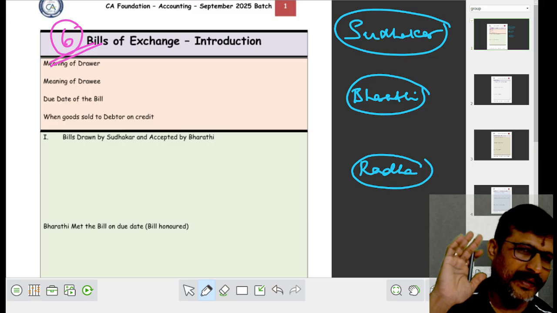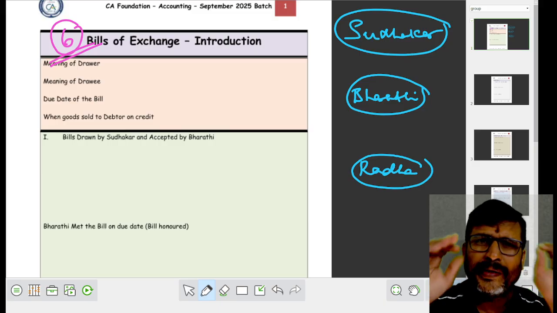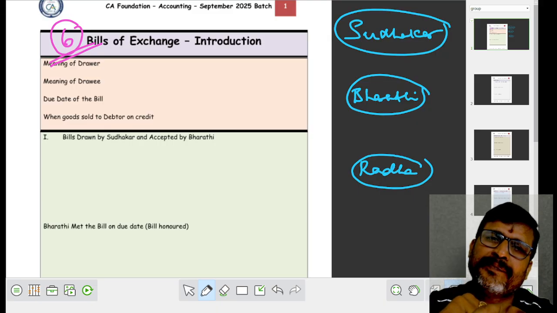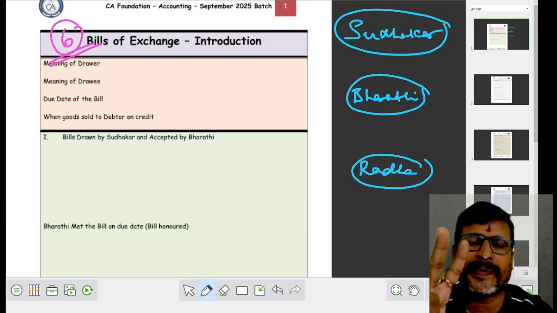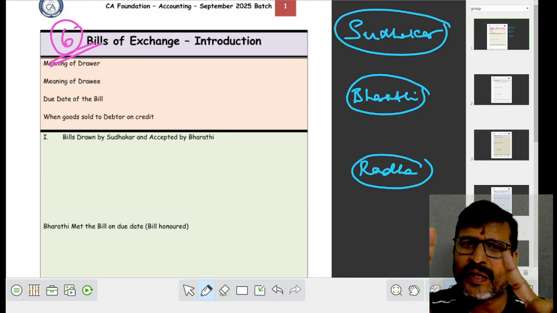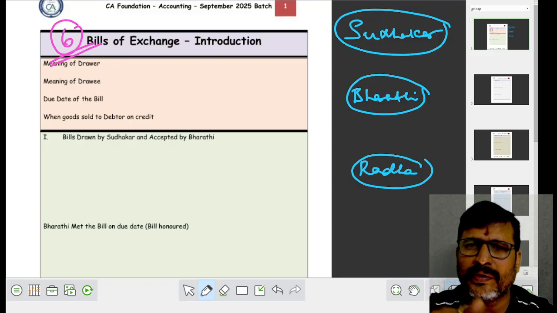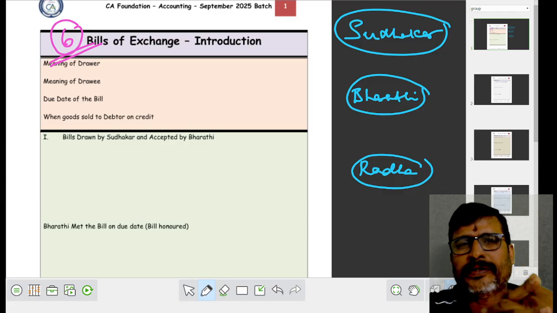Okay, let me start. What is bills of exchange? Bills of exchange is a negotiable instrument. There are mainly two negotiable instruments, my dear students. One is a bill of exchange, another is a promissory note. At a later stage, I will tell you the difference between a bill of exchange and a promissory note.